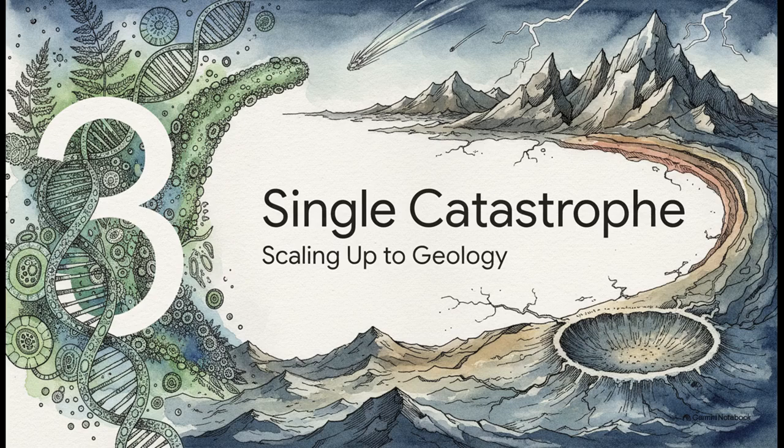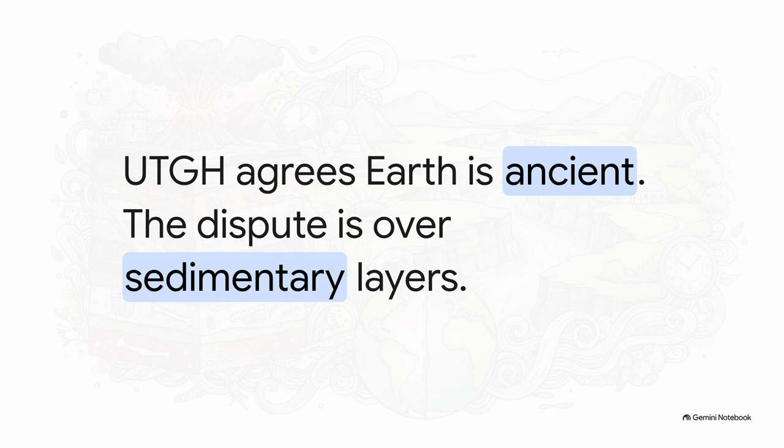One single catastrophe, scaling up to geology. The source is very careful to clarify a massive misconception here. UTGH absolutely does not dispute the 4.5 billion year age of the Earth itself. It fully agrees with mainstream science on the vast age of the universe, the solar system, and Earth's deep basement rocks. The dispute is 100% focused on the sedimentary layers sitting on top of that basement rock.